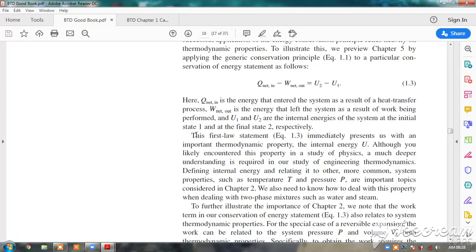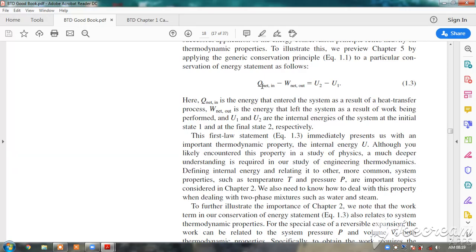Now we will see that the heat coming into the system is always taken as positive for thermodynamic considerations. Always the heat supplied to the system is positive, and the work done by the system is positive, okay, that is also considered positive, because, as we have studied in the introduction to thermodynamics, thermodynamics deals with the interaction of heat and work, that is heat and work interaction.